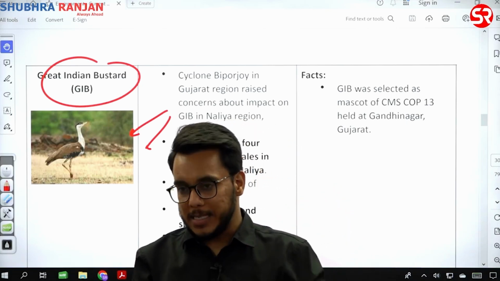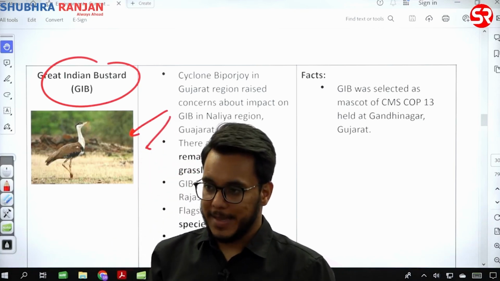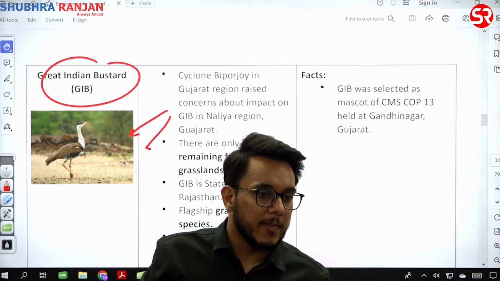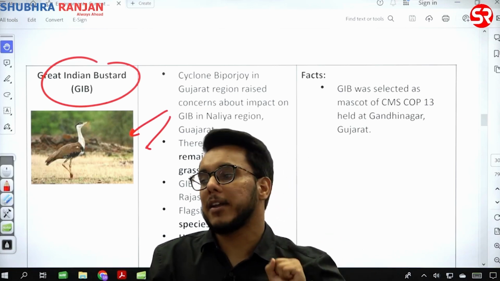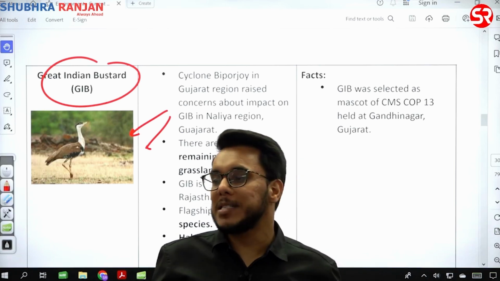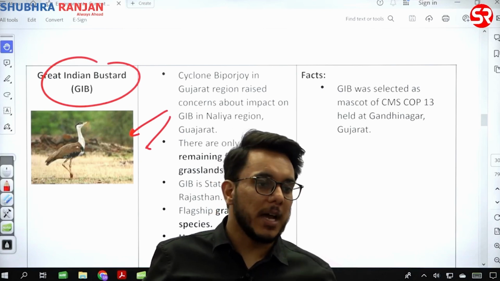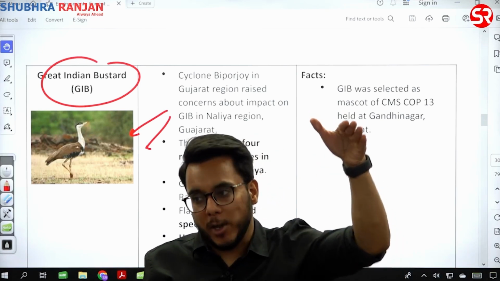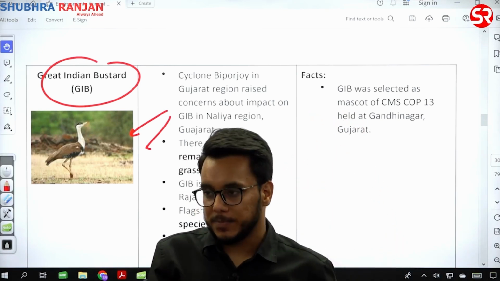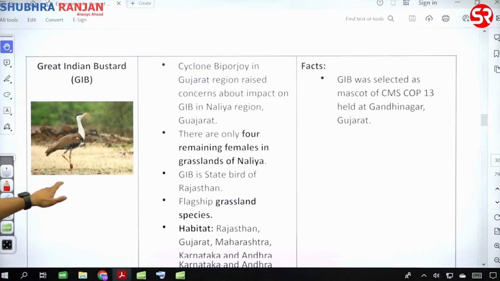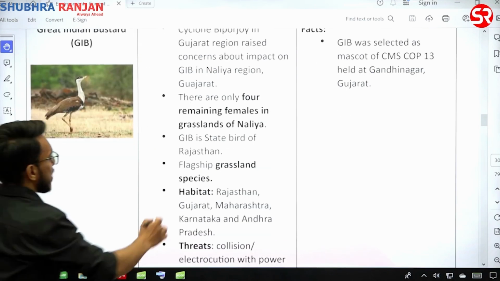Second problem is many of Great Indian Bustards fly to Pakistan. And as they fly to Pakistan, because of the weak protection, they are hunted there for their meat. This is another problem. Third problem is habitat loss. And because of that, Great Indian Bustard population has reduced drastically in this particular belt. Fine. There are only 4 remaining females of grasslands. Fine. In Gujarat.